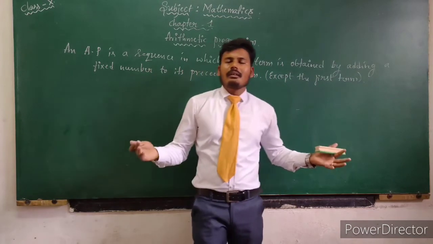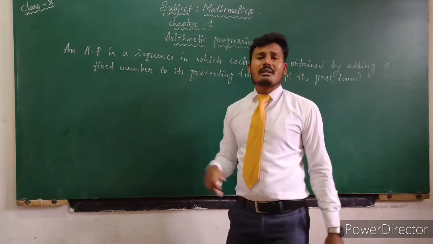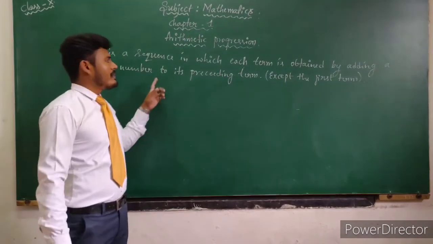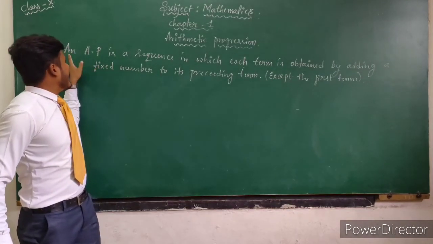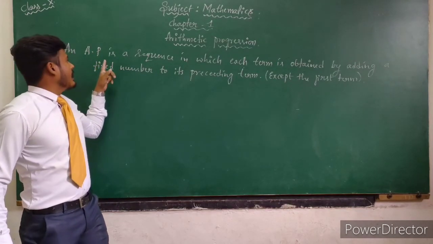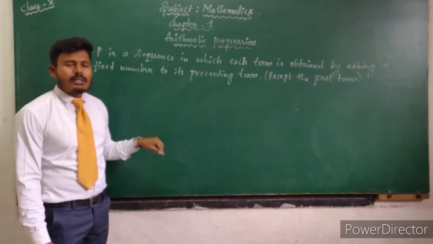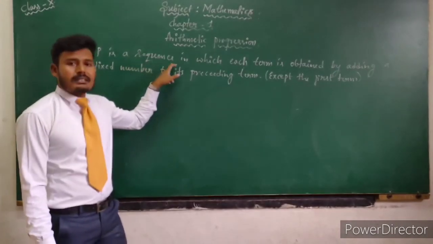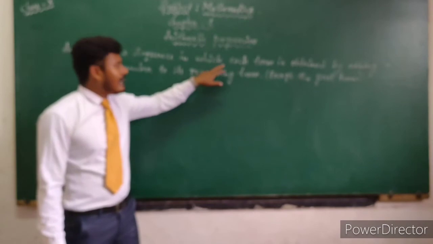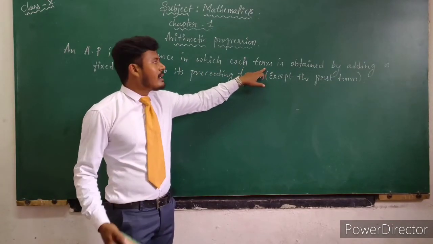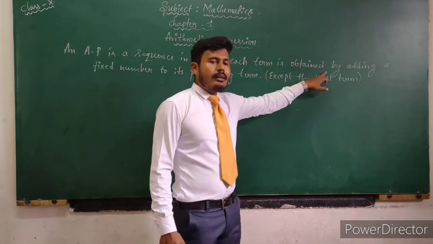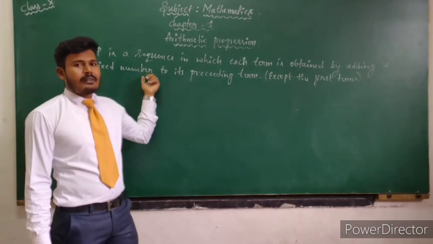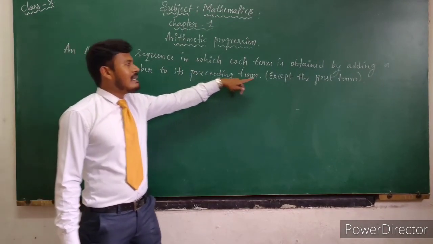So you can create so many examples for arithmetic progression by using this statement. Listen to the statement carefully. An arithmetic progression, AP means arithmetic progression, is a sequence because it is a type of progression. Progression is also known as sequence. So arithmetic progression is also a sequence in which each term, meaning each number, is obtained by adding a fixed number to its preceding term except the first term.